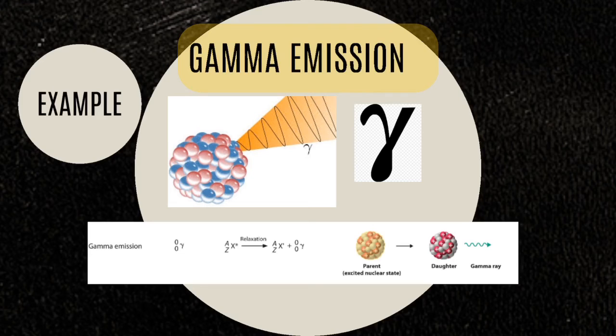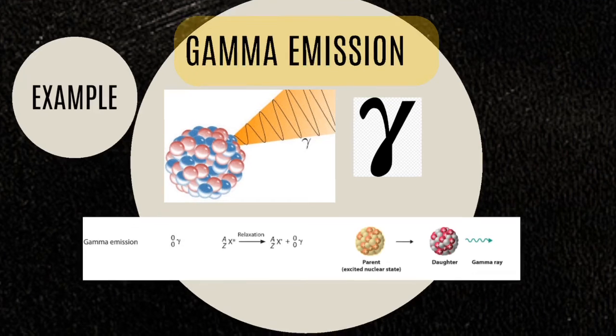That means it wouldn't affect the mass number nor the atomic number of a particular element, but it'll just affect probably the stability of a particular atom. Let's say, for example, the atom is in an excited state going to a ground state or level. So basically, it really wouldn't affect anything in gamma emission.